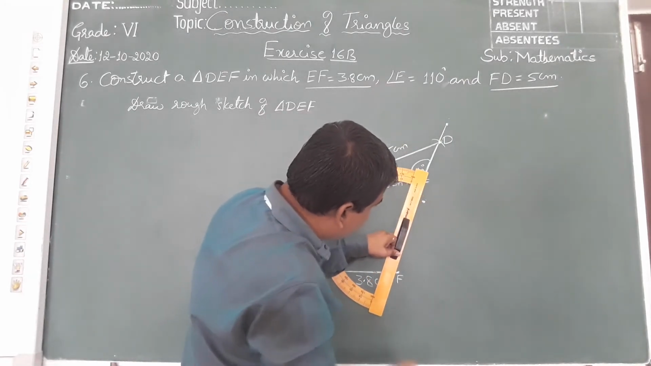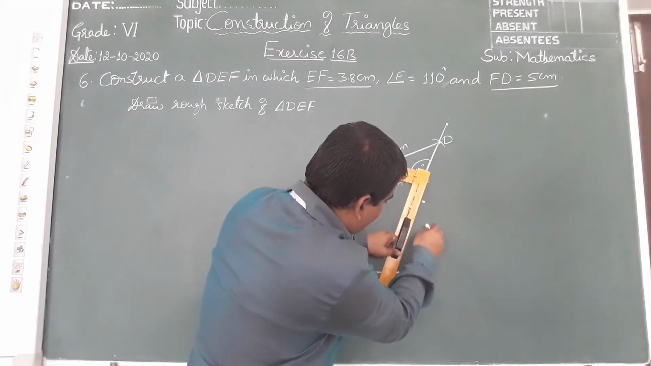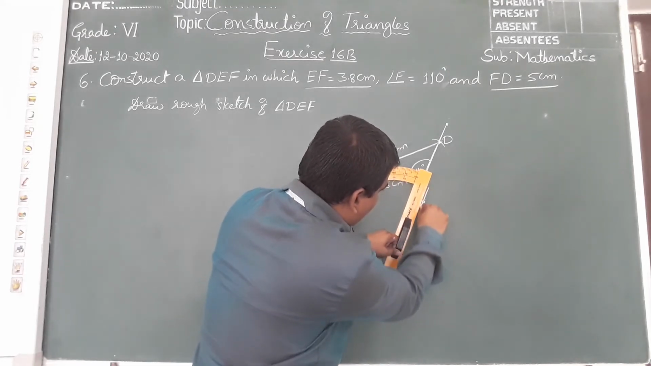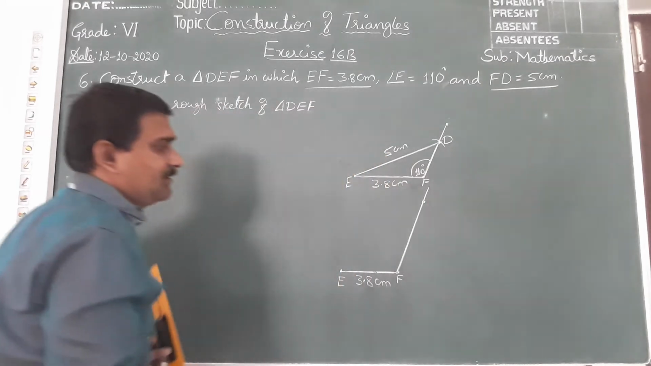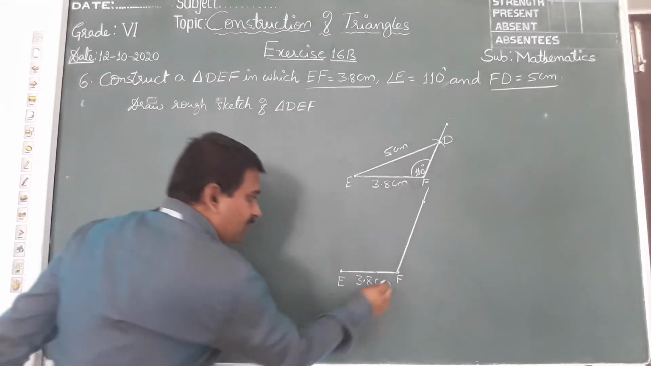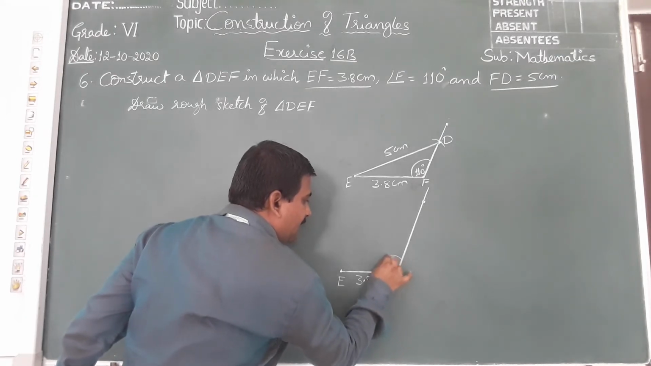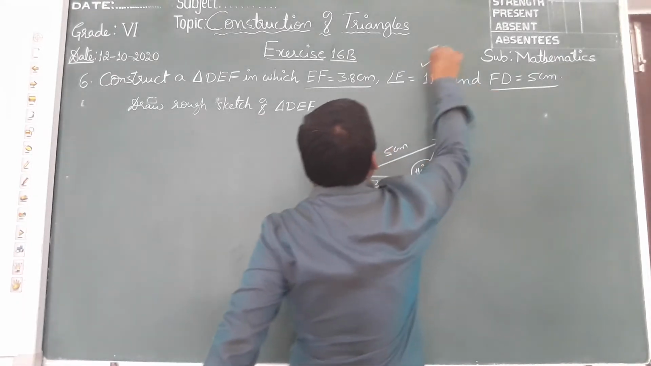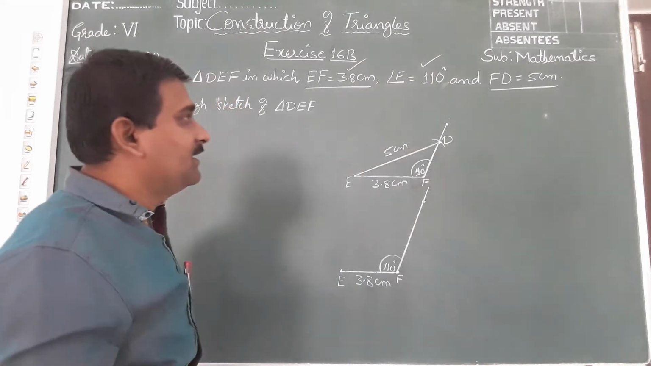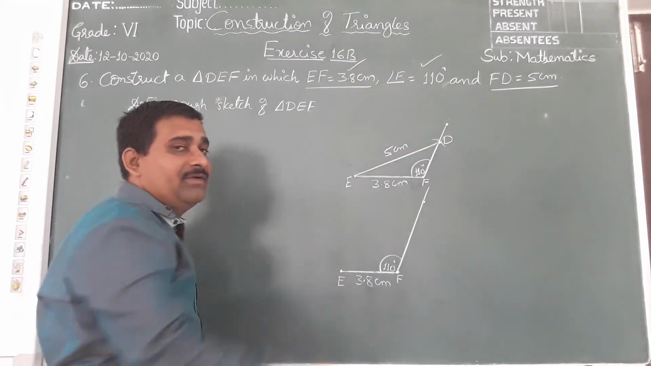Children, join these 2 points. Join. Now this is the 110 degree angle at F. These 2 are done. Now I want FD to be 5 centimeter.